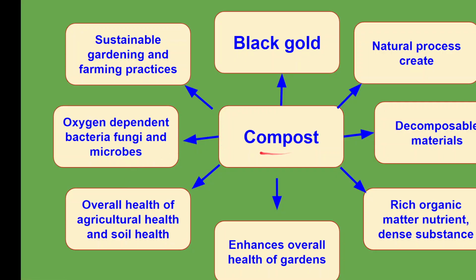And for this decomposition to take place, we require oxygen dependent bacteria and fungi and other microorganisms. And sustainable gardening and farming practices can be achieved by using this compost.